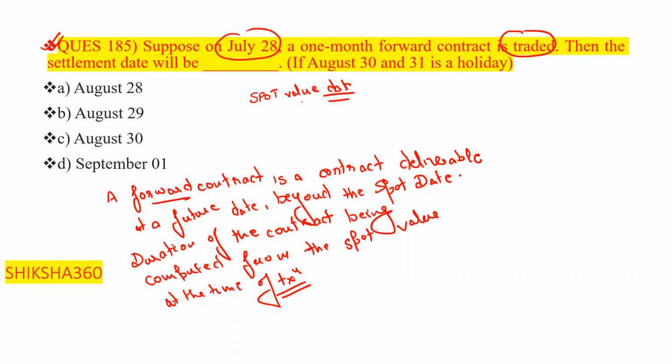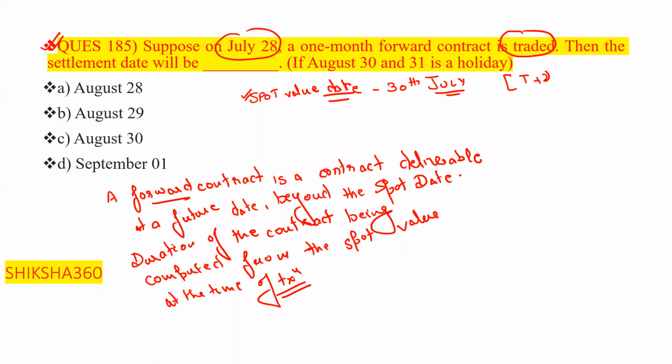The spot value date is to be 30th July. Yes, T plus 2, you are right. T plus 2 days, that is 30th July. Up to this point, is it clear to all of you? That is the spot value date, 30th July.